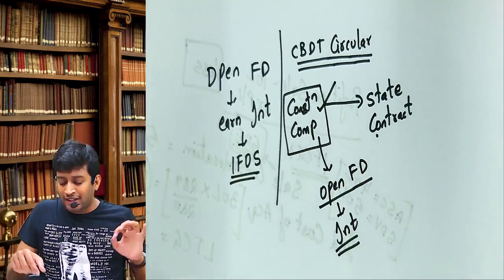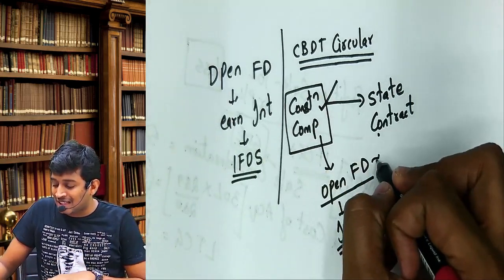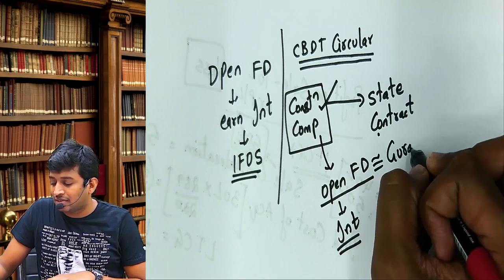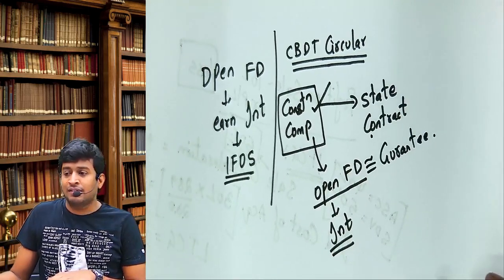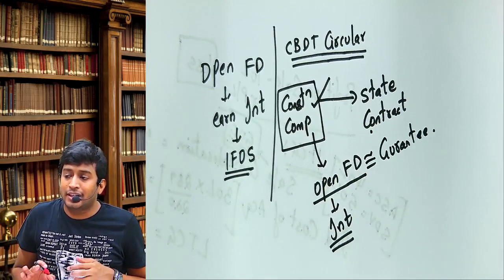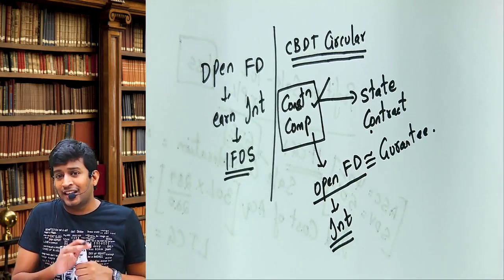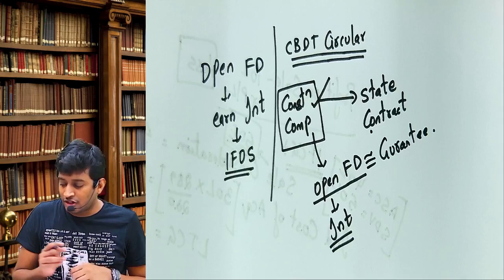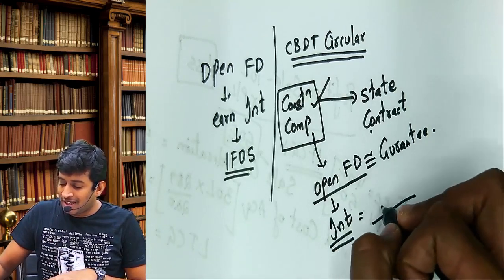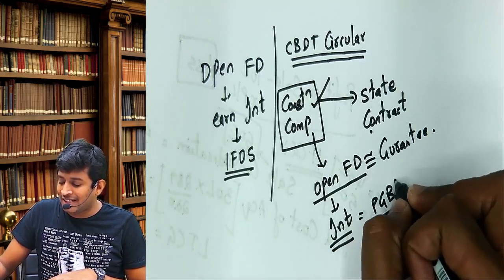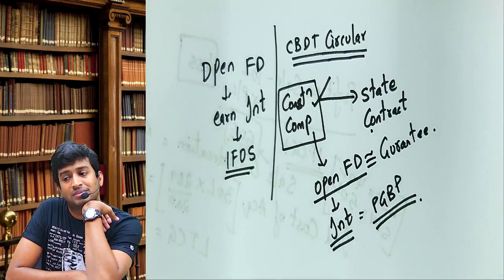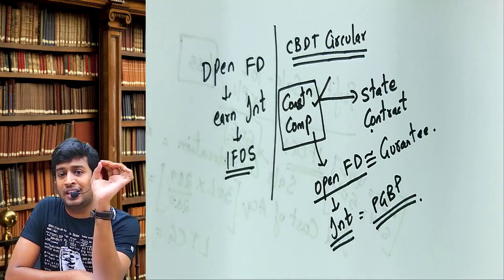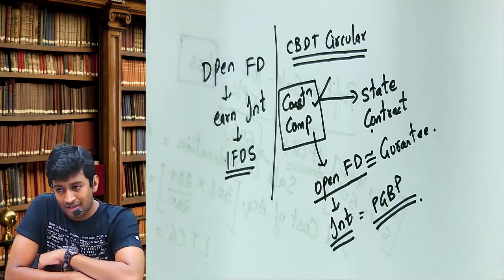It means that FD is nothing but equivalent to a guarantee. Who is getting the interest on the FD? The construction company. Government clarified that it will be taxable under PGBP, because the FD is not an investment here.